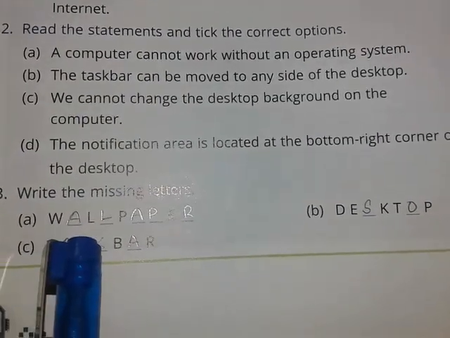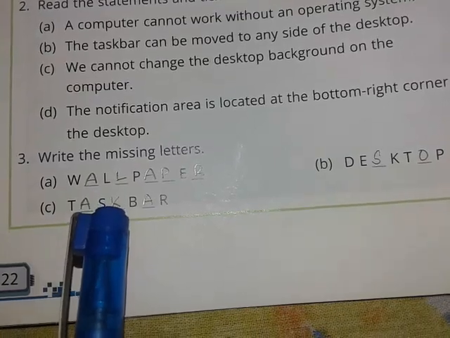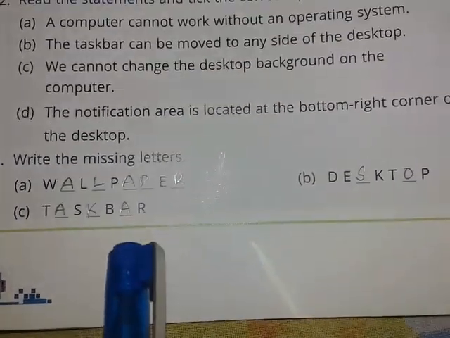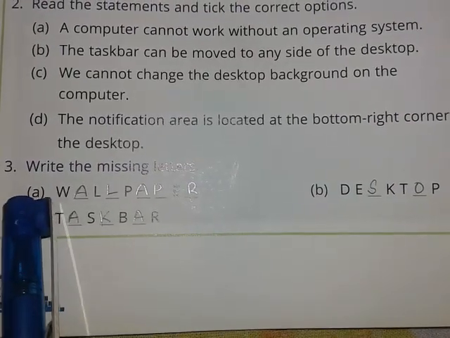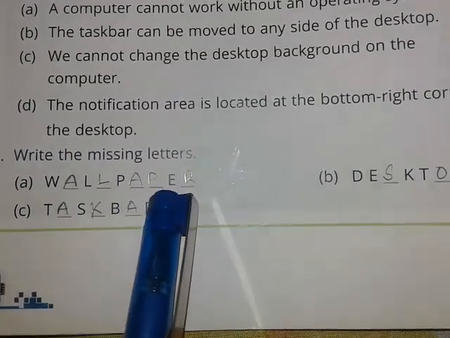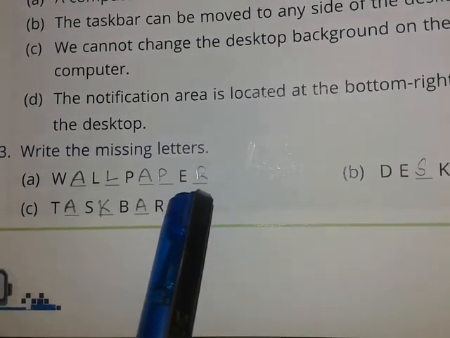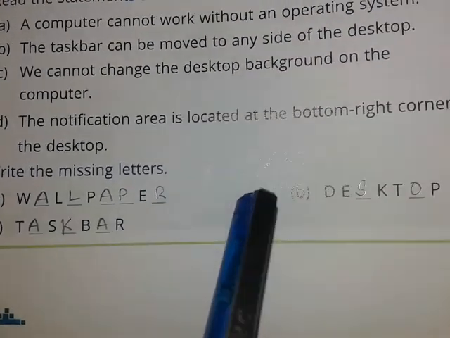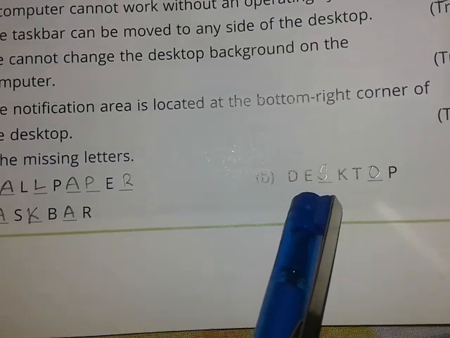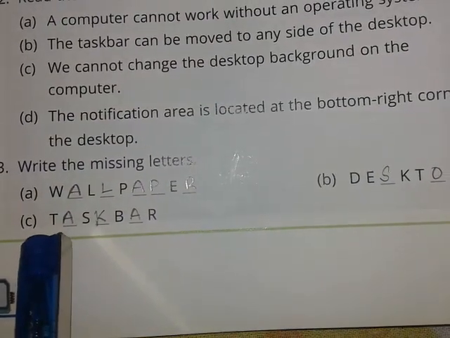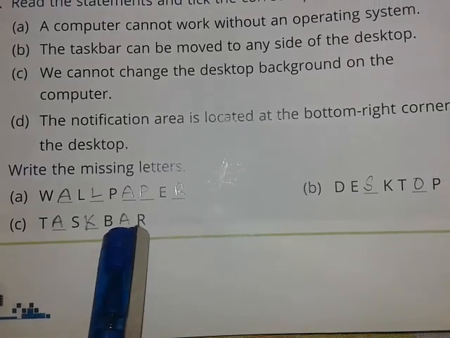In number 3, some fill in the blanks type is given. We have to write the missing letter. The first one will be wallpaper. I have written the spelling for you. Please check it from here that you have done it correctly or not. Number B is desktop, DESKTOP. And number 3 is taskbar, TASKBAR.